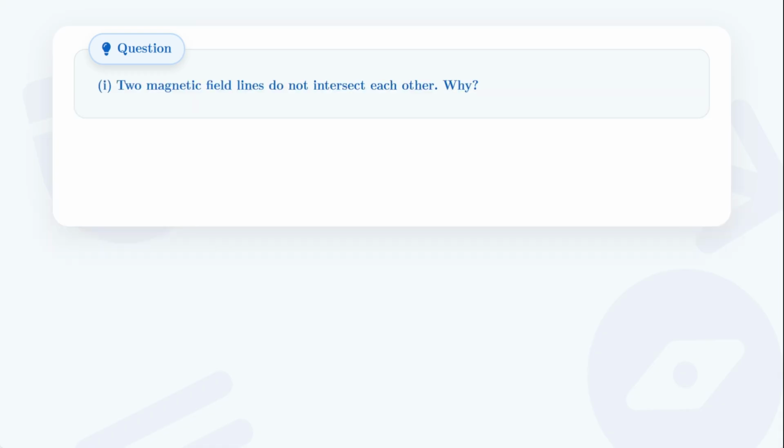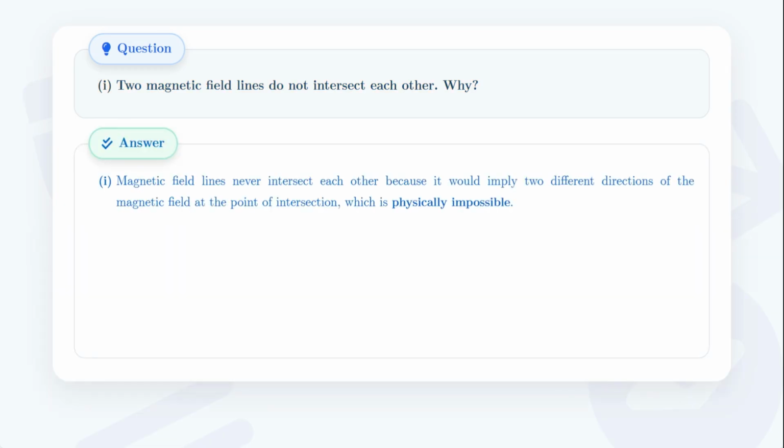Hello. Let's examine a very important conceptual question about magnetic fields. Part 1 asks, two magnetic field lines do not intersect each other. Why? Let's look at the answer for part 1.